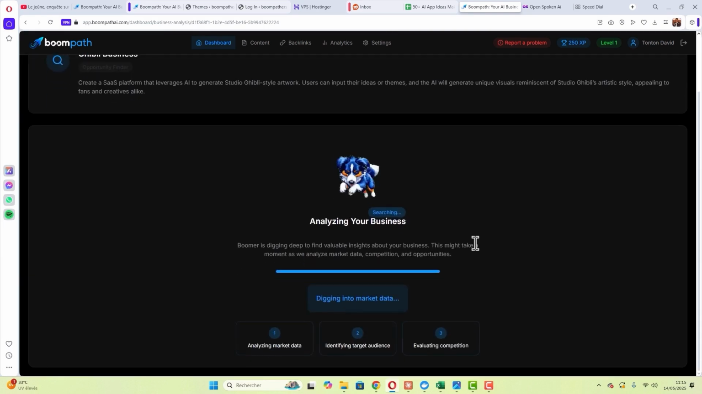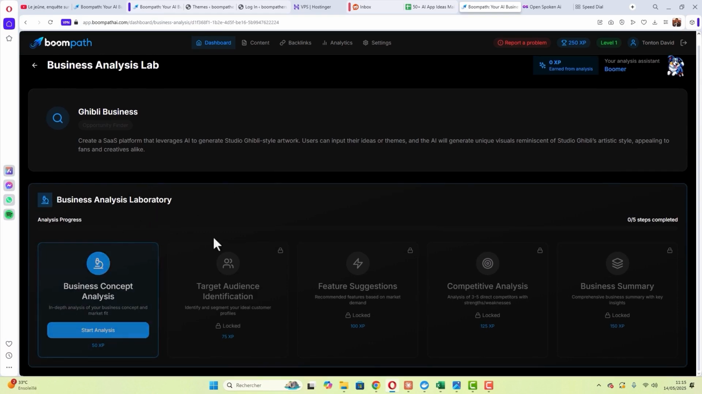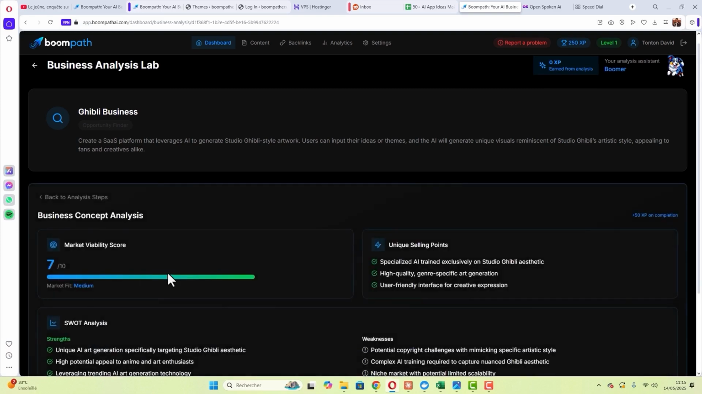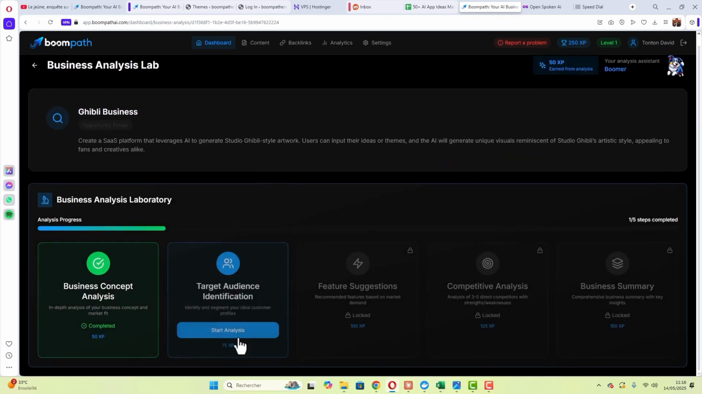There we go. Okay. So here, this is the analysis lab for your business. So I click here. So here, the market viability score is 7 out of 10. That's already not bad. Okay. So the analysis or other information you have here, opportunities, strengths, and weaknesses. Okay, so I continue with the target.